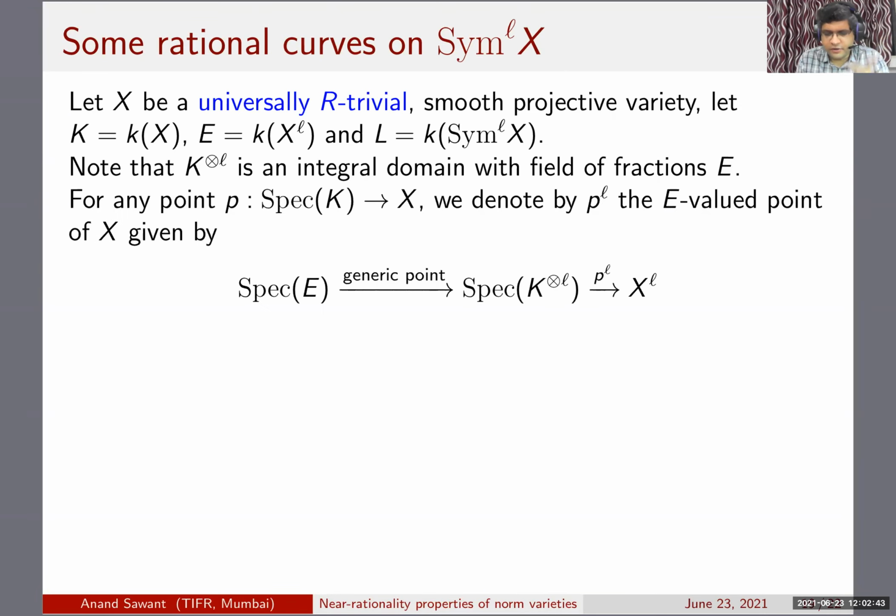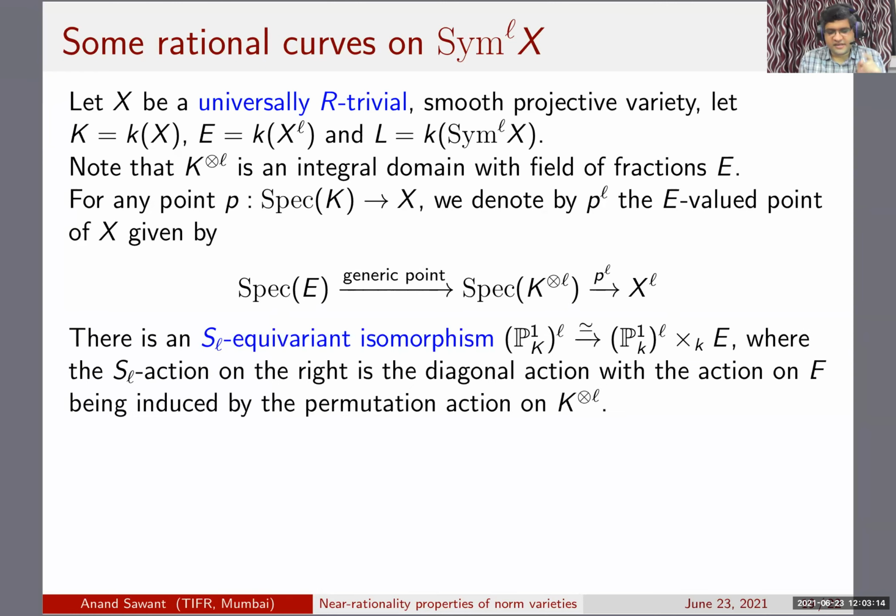We can do this in 2 steps. If you start with a K valued point P on X, you can take its product L times, and then you get a spec K tensor L valued point of X to the L. And now you pull back by the generic point, and then you get an E valued point of X to the L. So now here comes the trick.